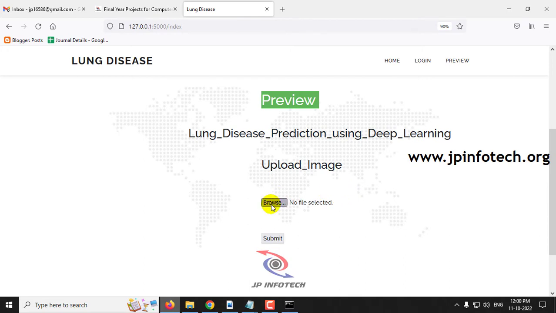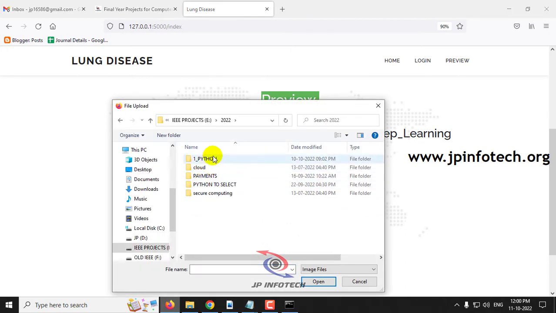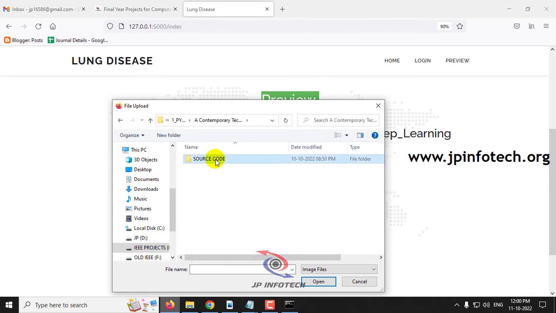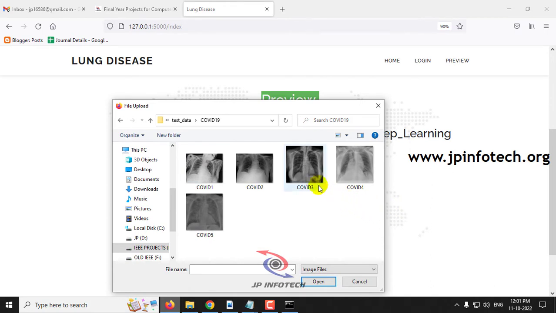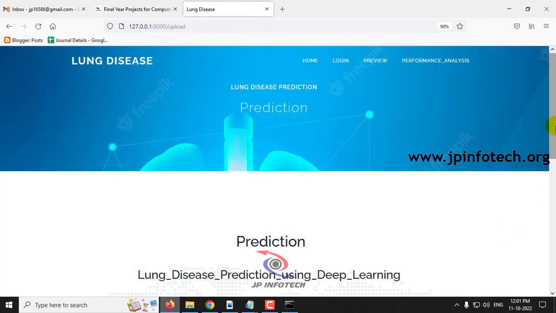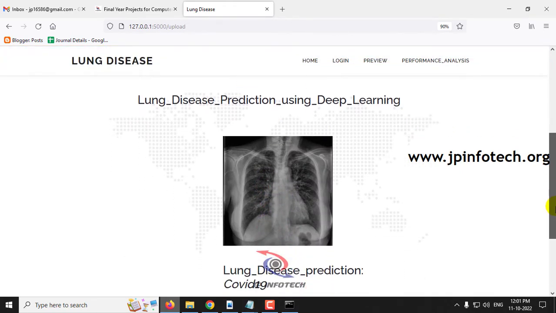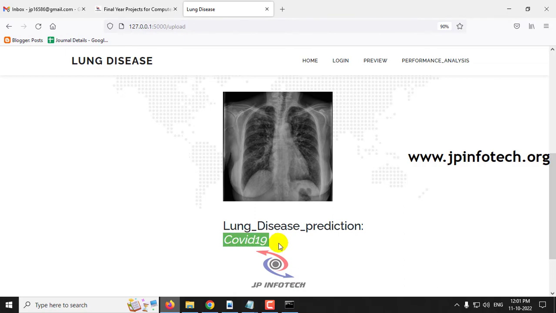First let me click this browse button and go to the project source code location, where you can see the test data, in which the different classes are segregated for you. First let me go to the COVID-19 part. Let me select any of the images and then click submit. Now after a few seconds you can see the prediction result. Here you can see the image that we have uploaded, and the prediction result is COVID-19.